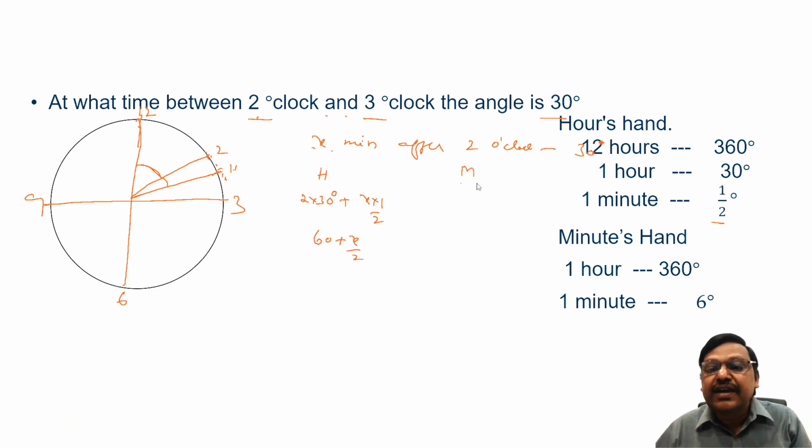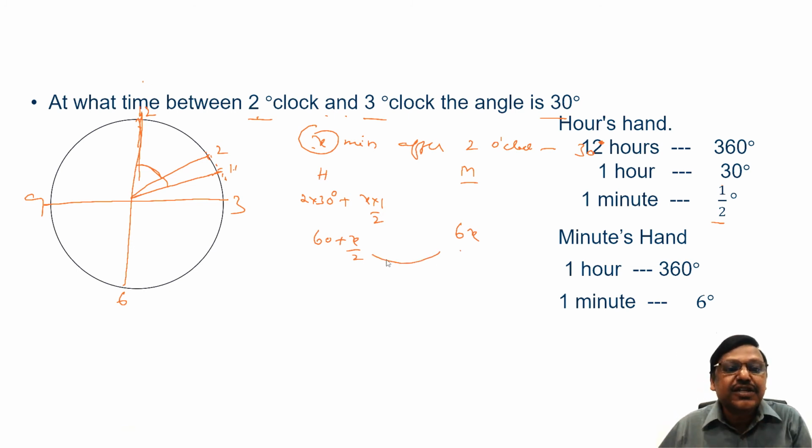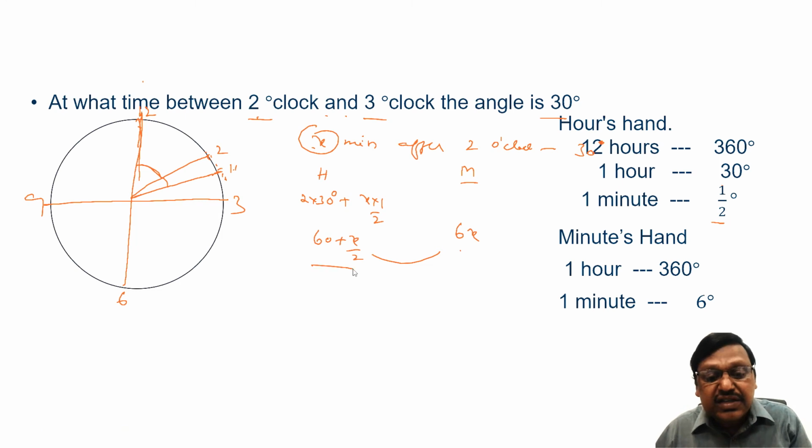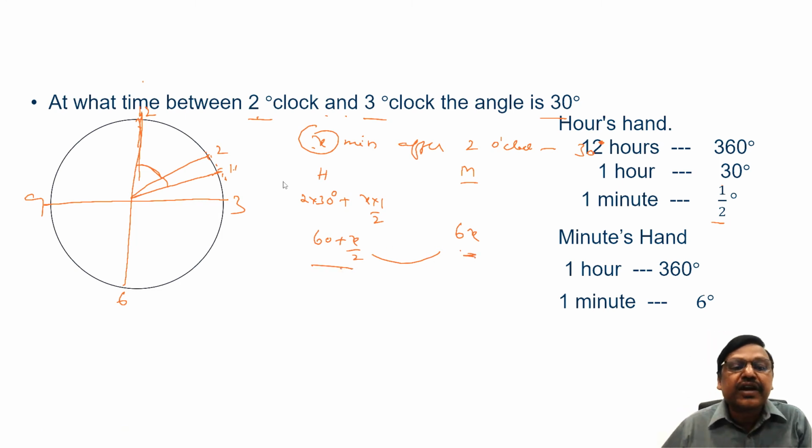What about the minute hand? At exactly 2 o'clock, it is on line 12. In the next x minutes, it will move 6x degrees. The difference between them should be 30 degrees. There are two possibilities. The hour hand might be here and the minute hand might have come up to here.